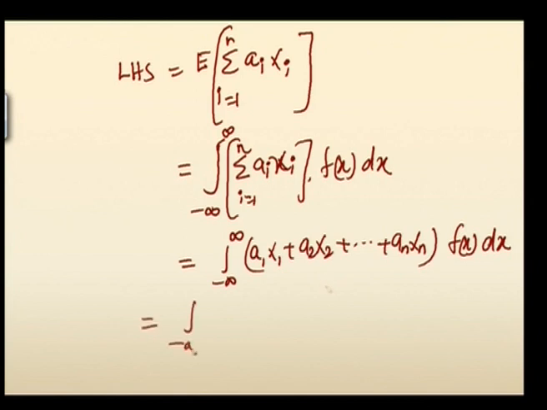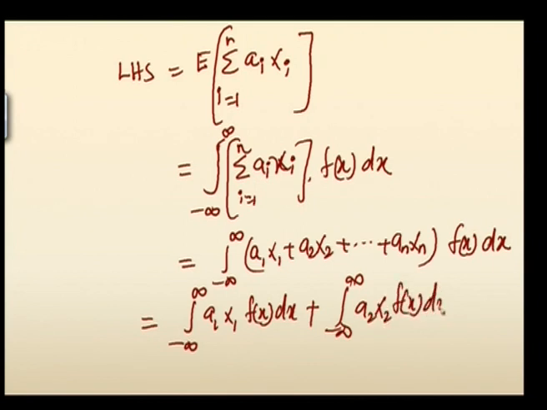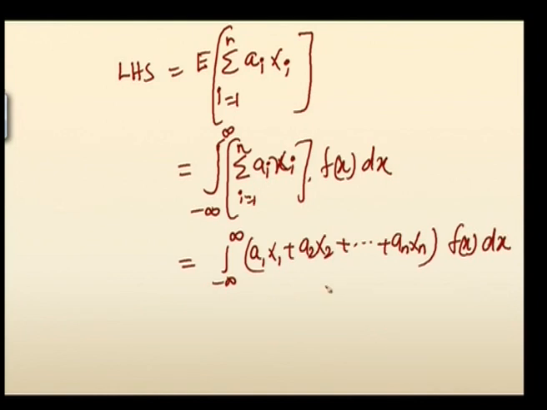Okay. So integral from minus infinity to infinity of a1 x1 into f of x dx, plus integral from minus infinity to infinity of a2 x2 into f of x dx, plus etc. The last one is integral from minus infinity to infinity of an xn f of x dx. Okay.